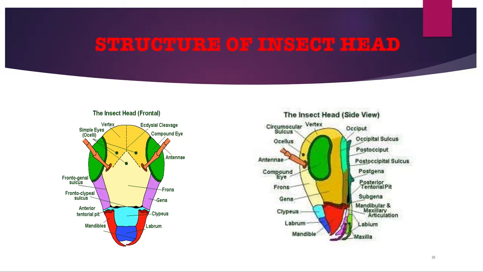Sometimes upper and lateral margin of vertex or gena may contain an invaginated sharply carinate sulcus. Often postgena is separated from hypostome by a hypostomal sulcus. Now let's go to the ventral side view: the lower part of epistomal sulcus that is just above the labrum, subgenal sulcus that is just above the mandible, and third is posterior tentorial pit, which supports the zone of mouth parts attached to the lower side.